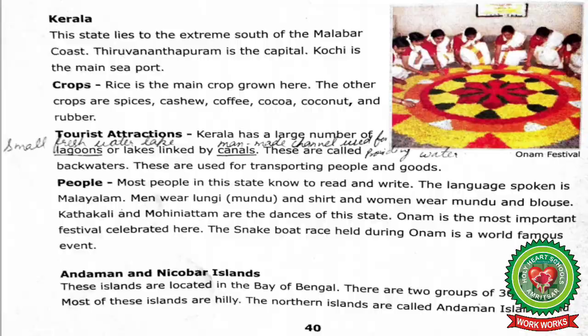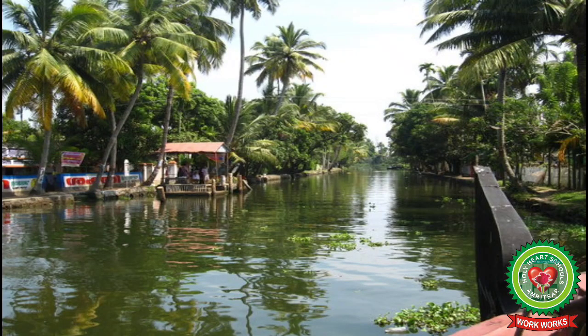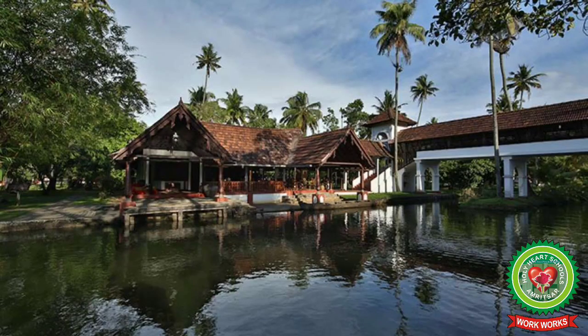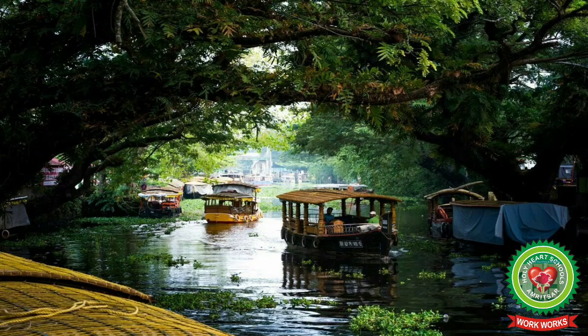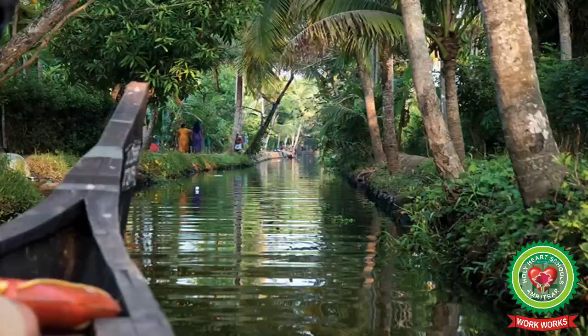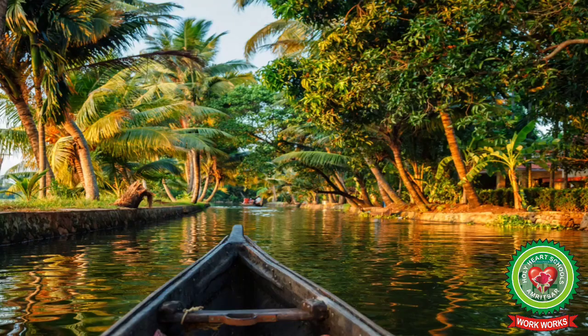Students, this paragraph means that Kerala has a number of lagoons or lakes, and the meaning of lagoon is a small freshwater lake near a large river or lake. And these lagoons are linked by canals. And the meaning of canals is artificial channel through which water is brought to the dry areas. And these are called backwaters, right? Students, backwaters are used for transporting people and goods.